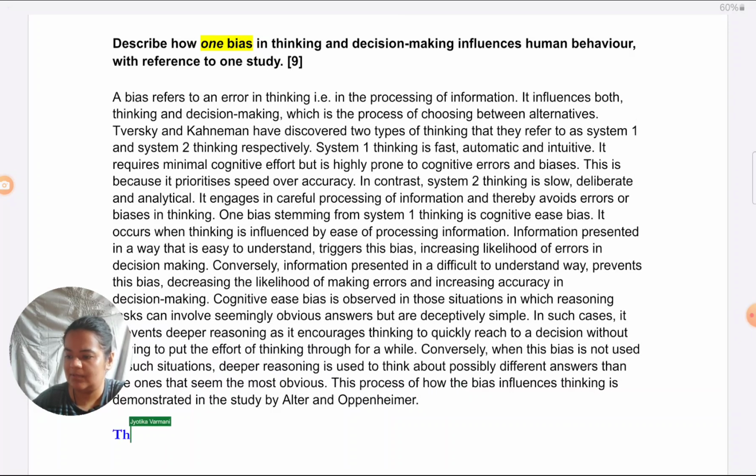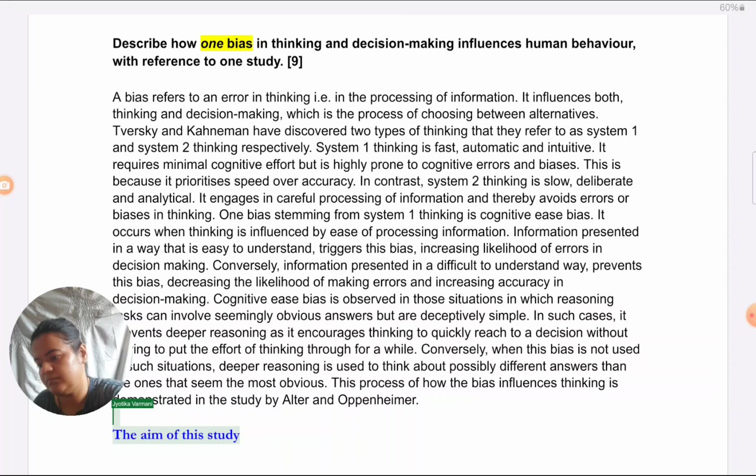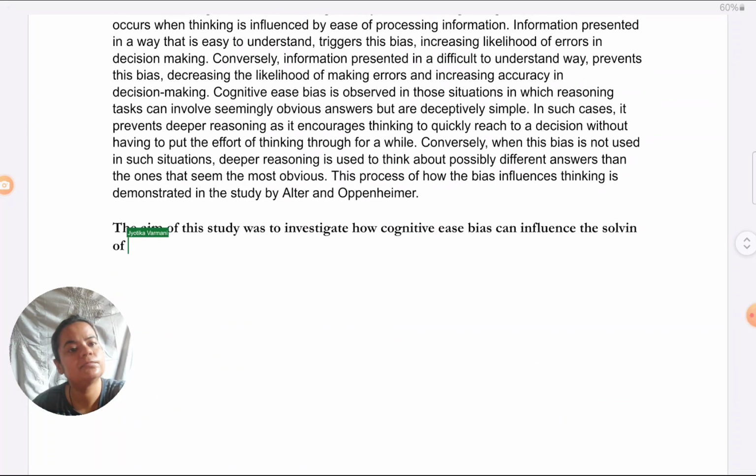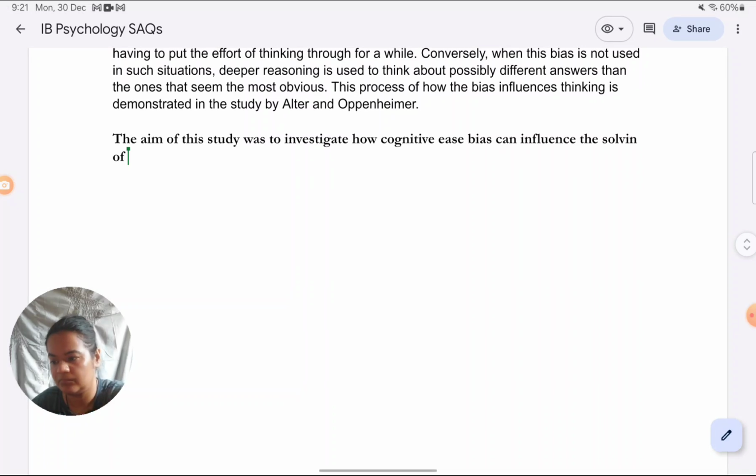The aim of this study was to investigate how cognitive ease bias can influence the solving of simple logical mathematical problems.